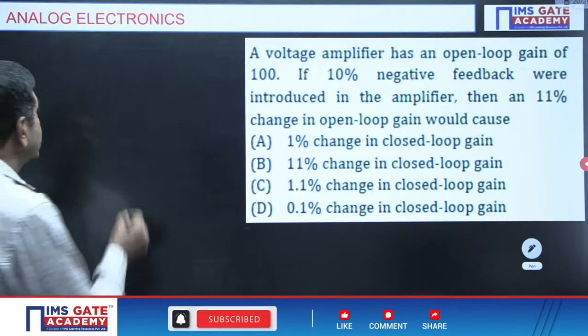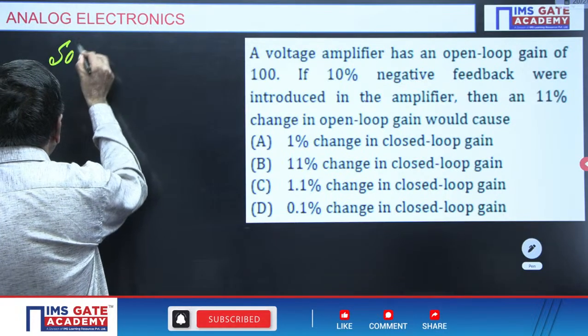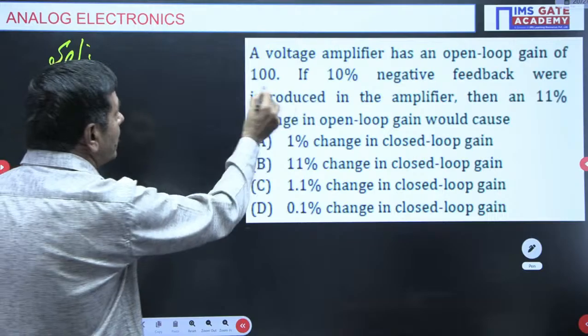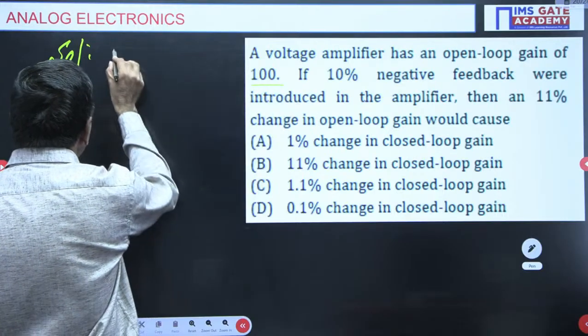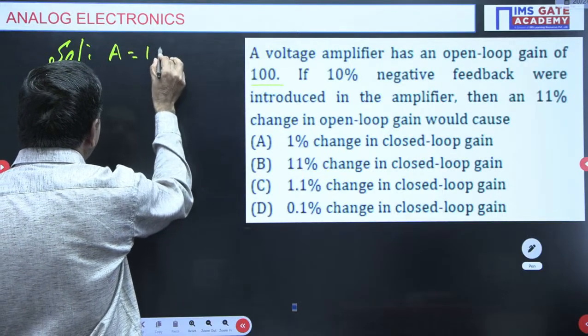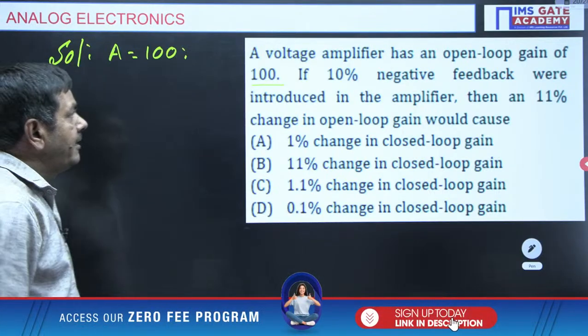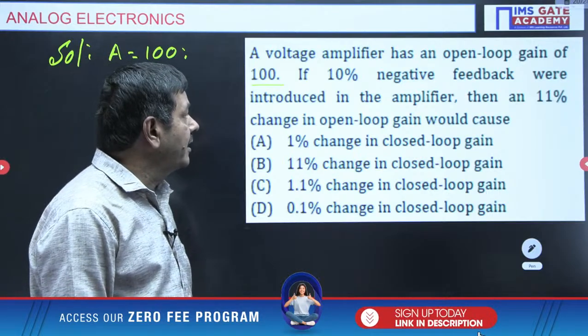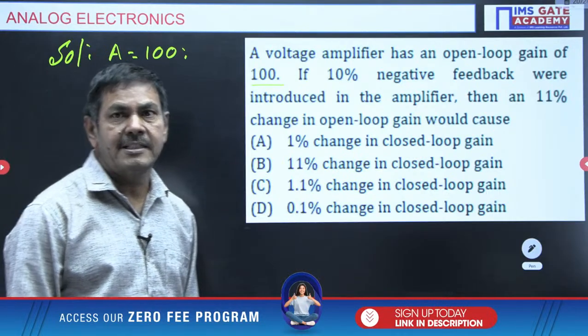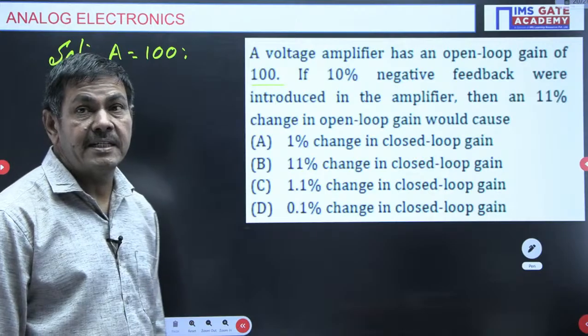How can we do this question? We can do it like this. The open loop gain is 100. A is to be taken as the open loop gain. If 10% negative feedback were introduced in the amplifier, that's the beta value. Beta is given as 10%, 10 by 100.